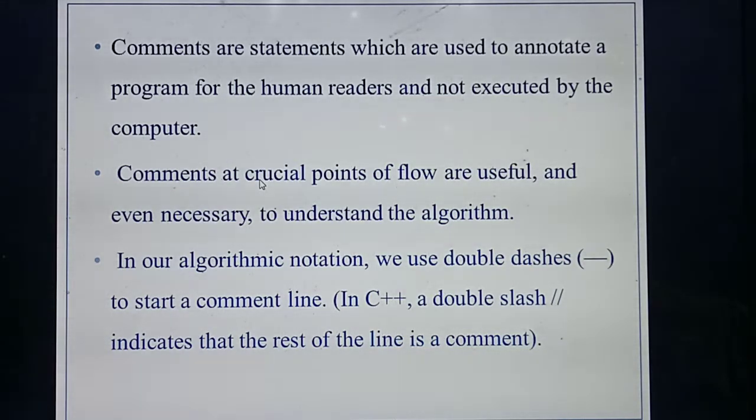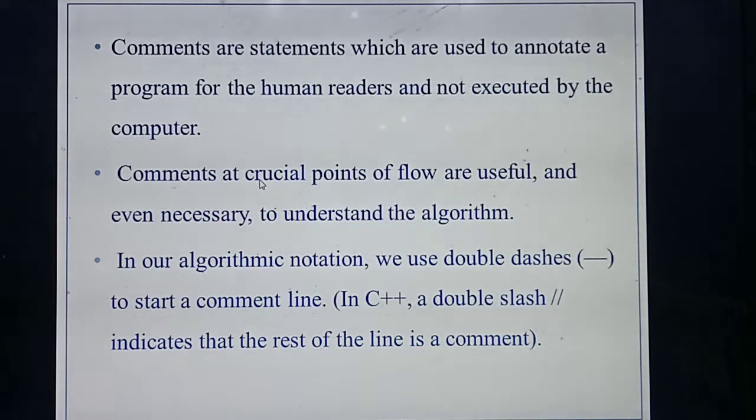For example, if you are studying one big question and some lines feel very difficult, you write the meaning near that line, isn't it? By reading that meaning, you can easily understand. In the same way, in a program or algorithm, you give some lines with a double dash, which is called a comment line. You can give something by your wish. Those lines will not be taken by the compiler to run. That is only for human understanding purposes.